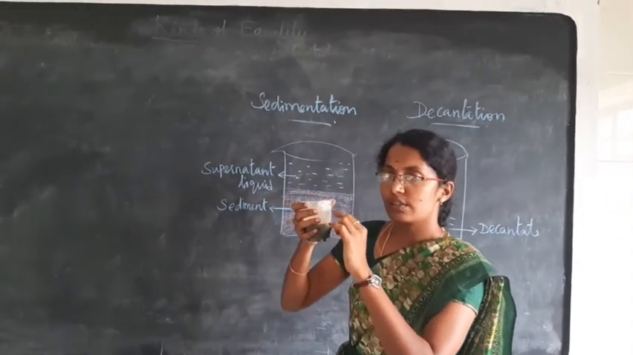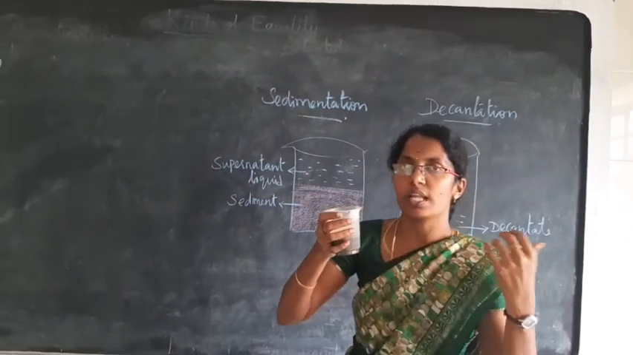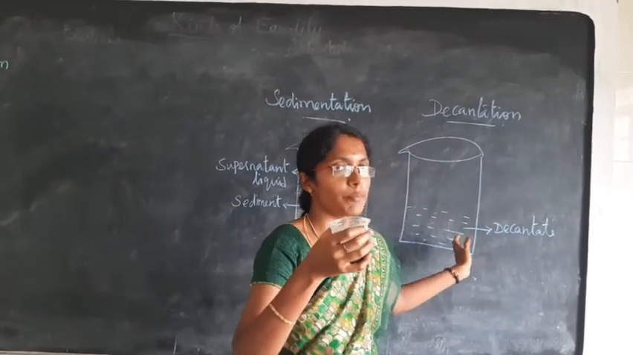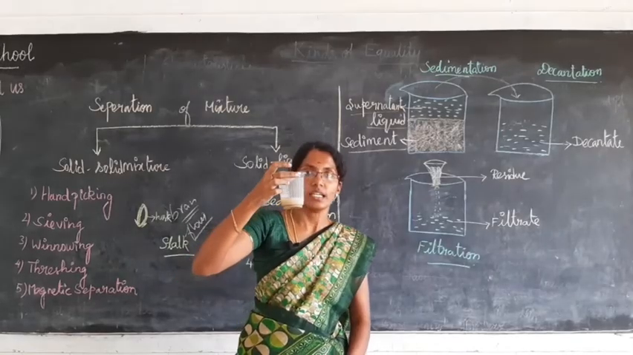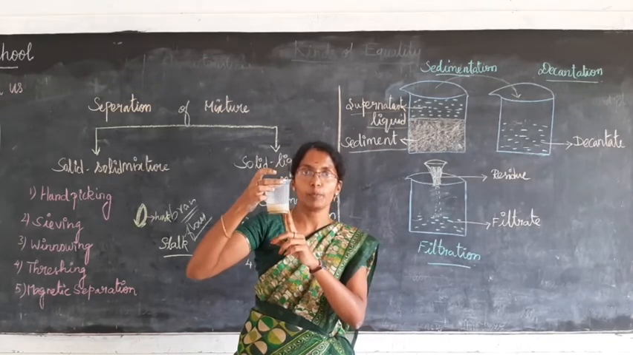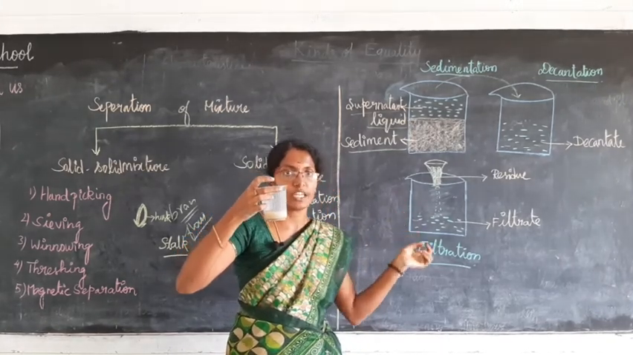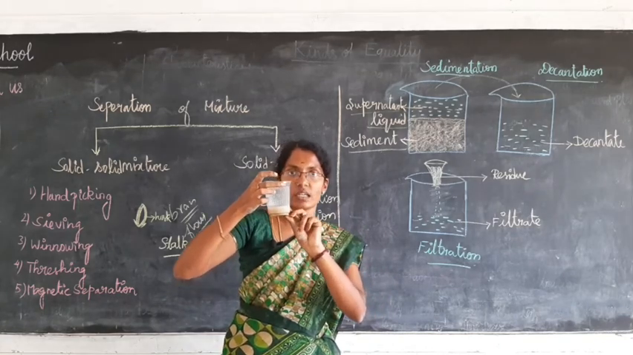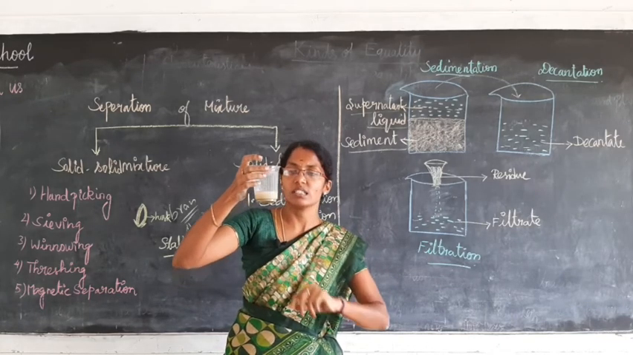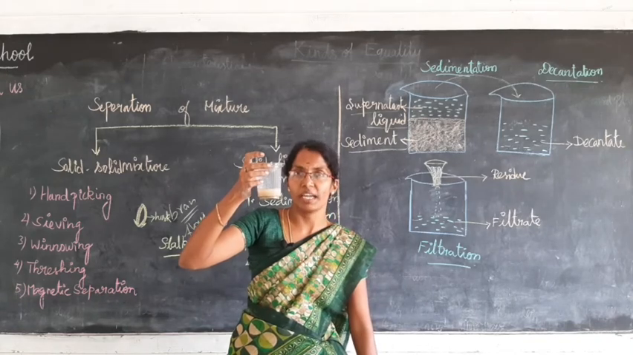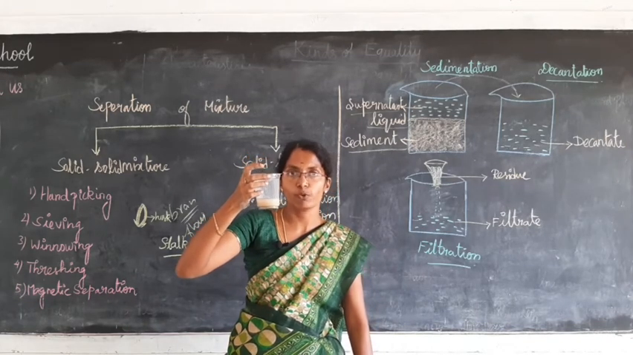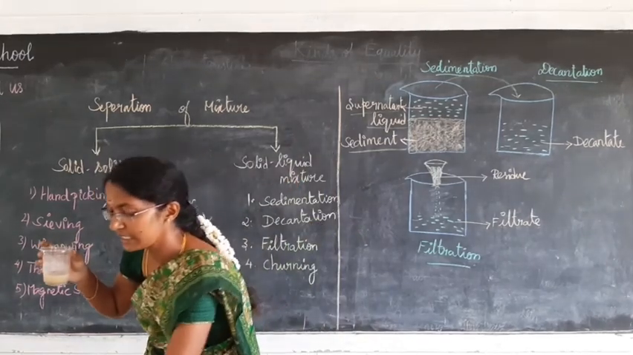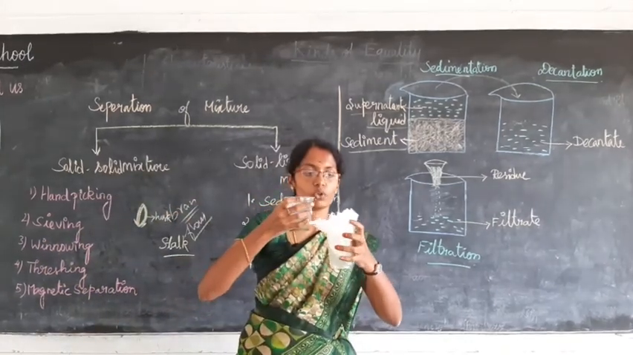Now we pour this into another container so that the decantation process can be done. See here, without disturbing the sediment, we pour the supernatant liquid into another container. This liquid is called the decantate. It consists of many impurities, fine solid particles. So we have to filter this by using this filter paper.